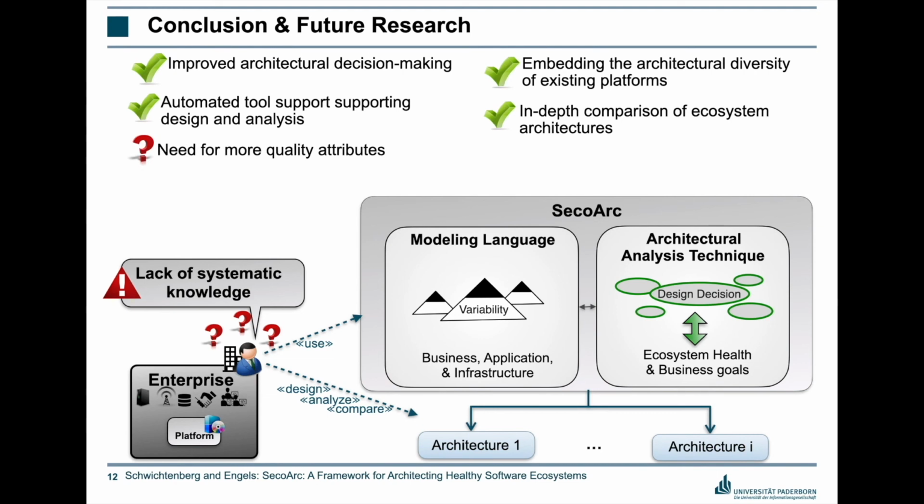In the future, there's a need to perform more empirical work and identify more quality attributes and their relation to architectural design decisions. Currently, the ecosystem architecture defined by SecoArc is quite high level. In the future, we need to reduce this gap to generate code out of the models.